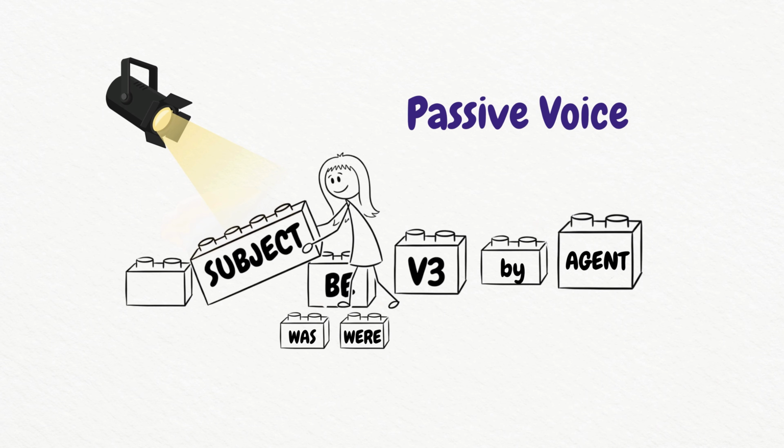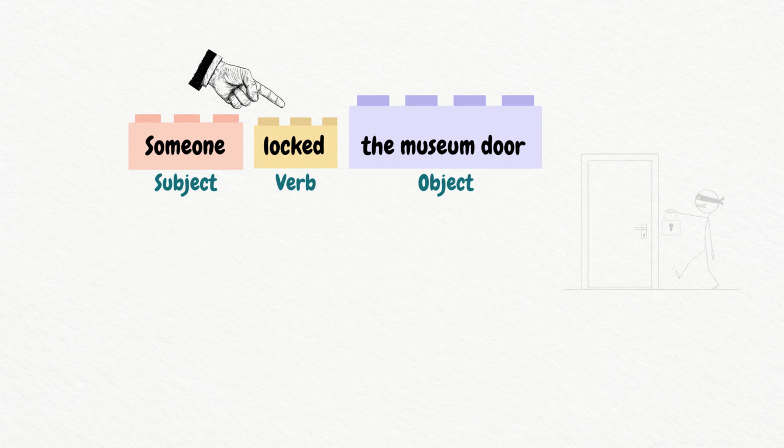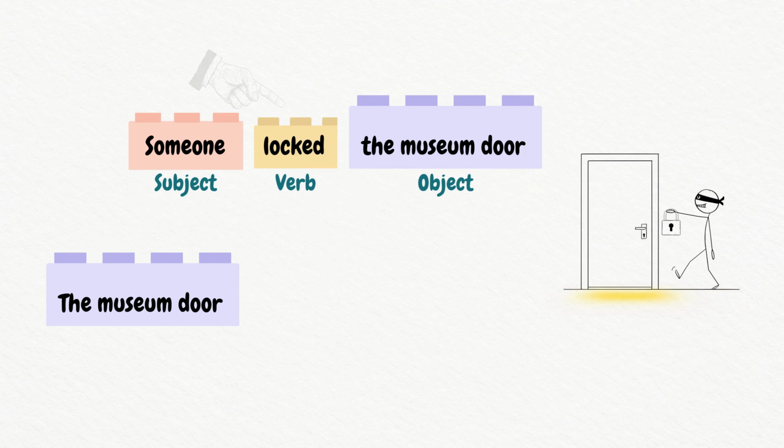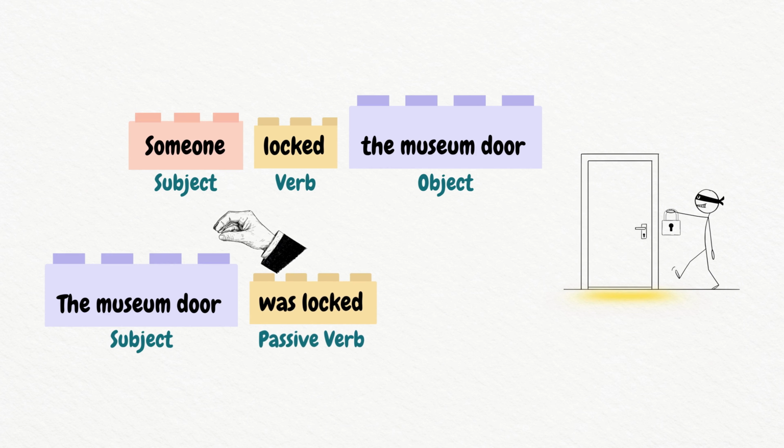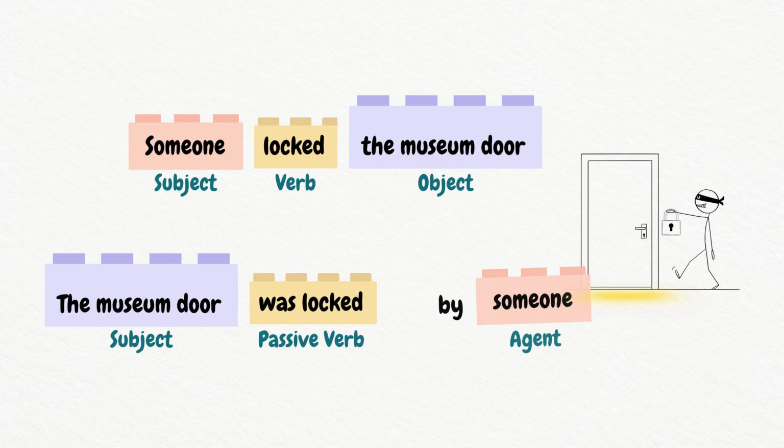Let's look at one more example before you practice. Someone locked the museum door. The museum door was locked by someone. Agent can be omitted. We don't know who.